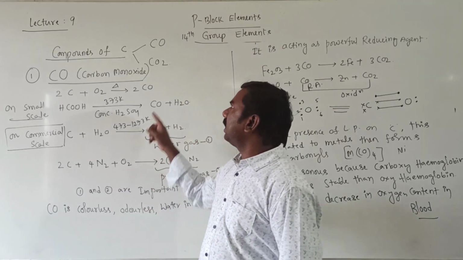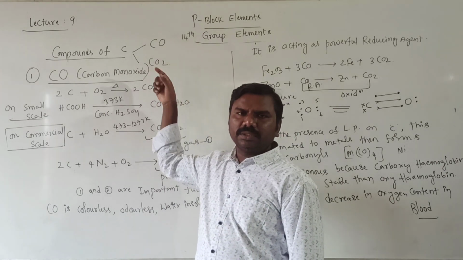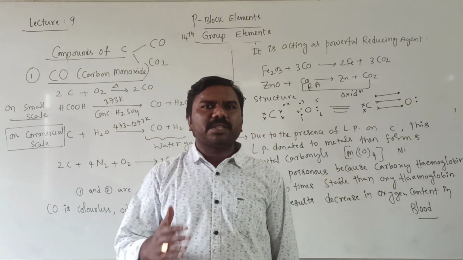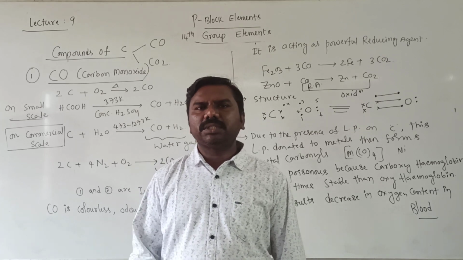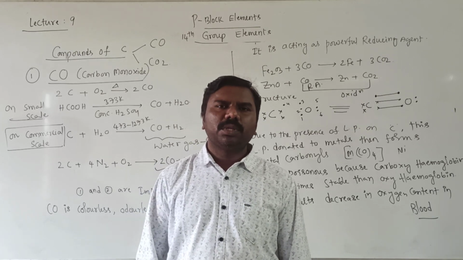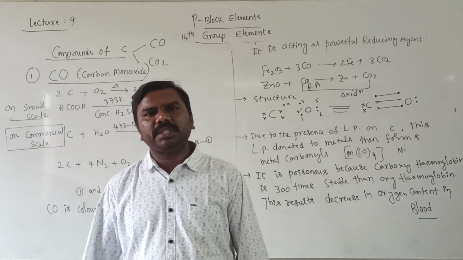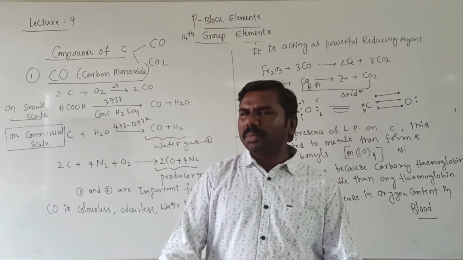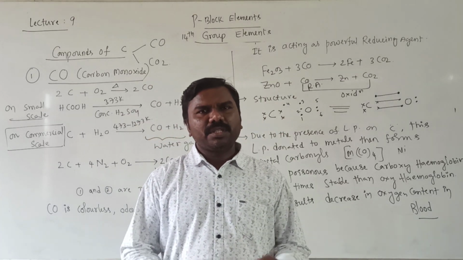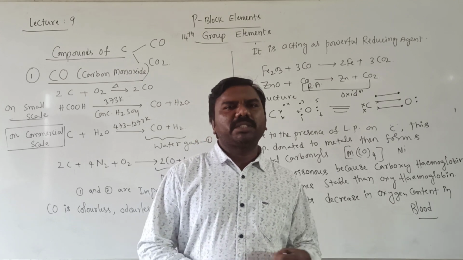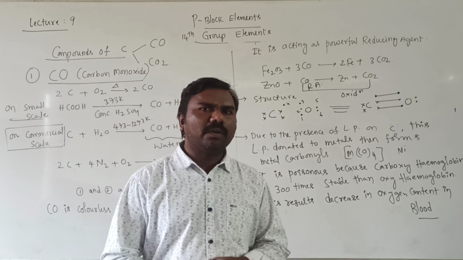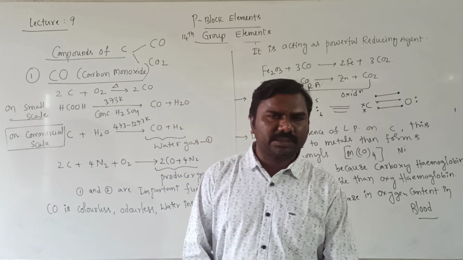The second oxide is carbon dioxide. You know that already. C plus O2 gives rise to CO2. CH4 plus 2O2 gives rise to CO2 plus 2H2O. CaCO3 gives rise to CaO plus CO2. Like that, we can have many preparations. CO2 is actually released in the atmosphere that causes the greenhouse effect, it is a greenhouse gas.